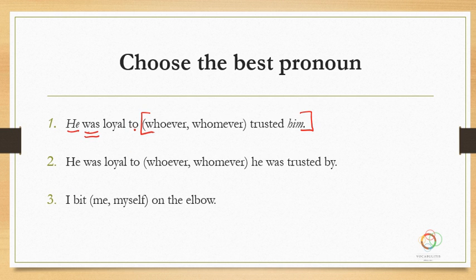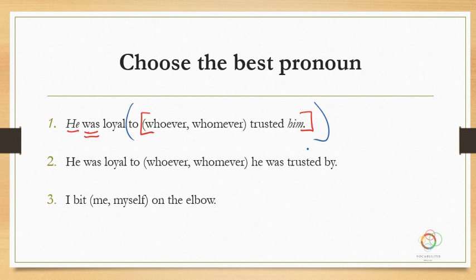And then he was loyal to whom? The temptation is for us to say to whomever, but it's not always going to be to whomever. In this case, the to is a preposition, and where does this prepositional phrase end? It doesn't end with the whomever, it ends all the way over here.